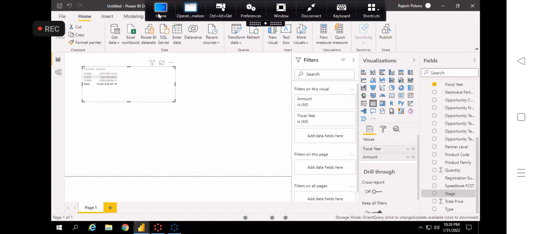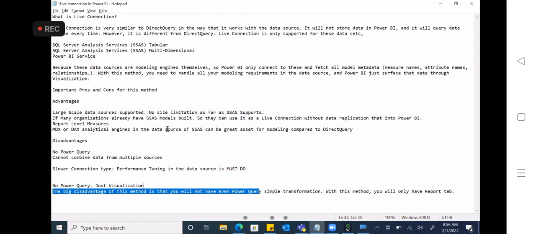Okay, clear so far? In terms of import mode, direct query mode, just go with the descriptions, understand the description, and then start using in the system. But in your system you cannot see it because you don't have the real-time system, right? But if you have any open source like SQL open source, anything, you can try with that. Because I do not have right now, so I cannot show you.